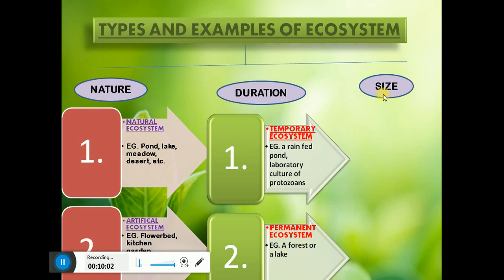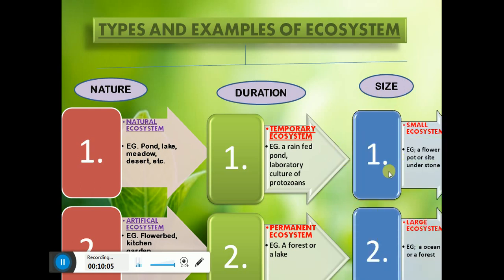Now, on the basis of size, ecosystem is again classified into two main types, that is small ecosystem, which we can also call micro ecosystem, for example a flower pot or the side of a stone, and large ecosystem, which we can also call macro ecosystem or mega ecosystem, and the examples include an ocean or a forest. Now I hope you are very clear with the types of ecosystem, because they are very basic. Ecosystem is also classified on other bases too, but that is at a higher level. This is the very basic level.